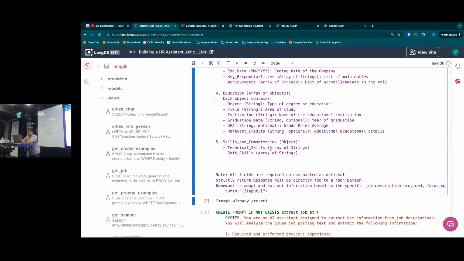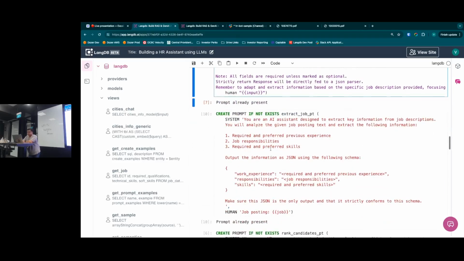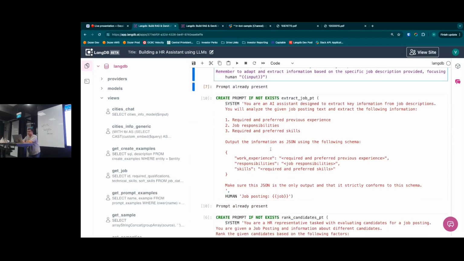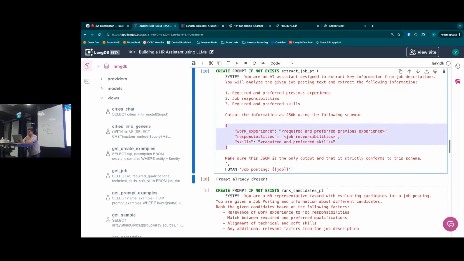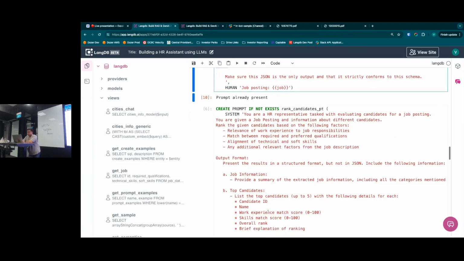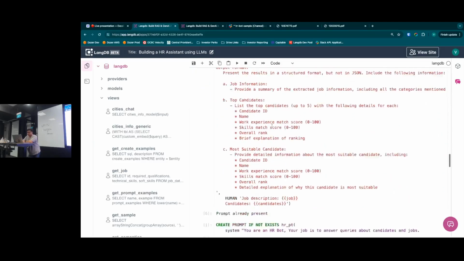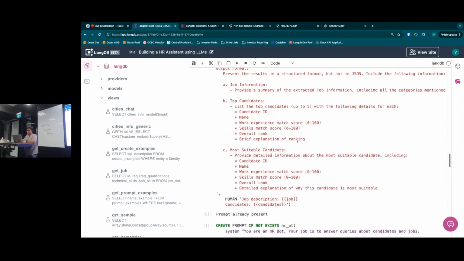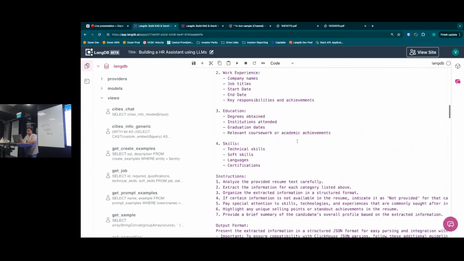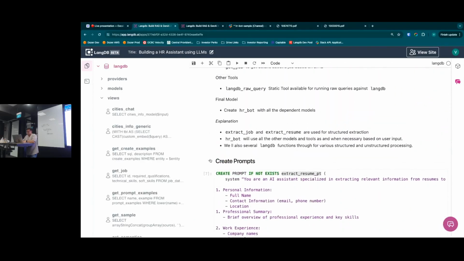We are talking about extracting this particular document, and similarly, we are using another prompt to extract job details, right? And we are expecting the results to be in a certain JSON format. We're also instructing how to actually rank candidates once the results are back, and we are finally putting together a prompt that will create a HR bot, which will use all the tools that we have just spoken about, right? So this is the initial setup. So I will just close that, and let's also quickly look at the